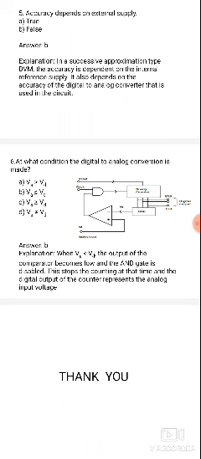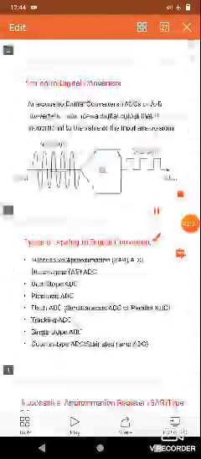So when the output of the comparator is low, the AND gate is disabled. AND gate disabled means the counter stops counting at the time the digital output of the comparator represents the analog input voltage. At that time, the digital output is nothing but the binary output of the counter. It represents the analog input voltage. So the condition is only VA greater than VD. So this is all about the successive approximation register.